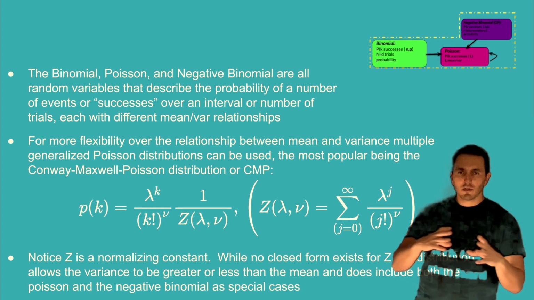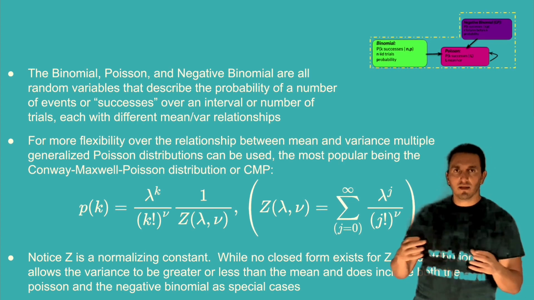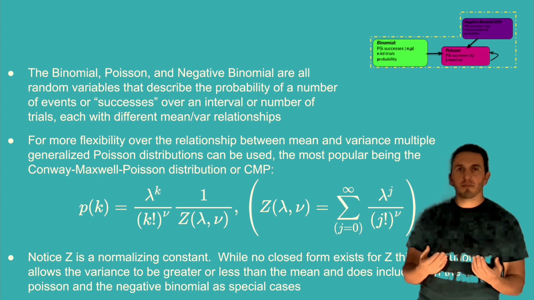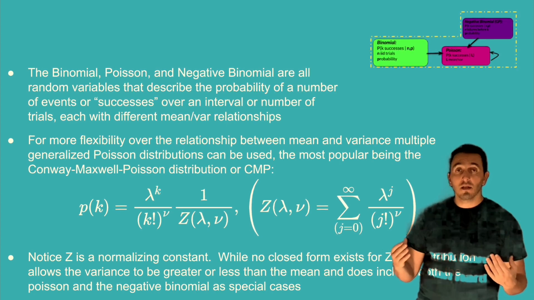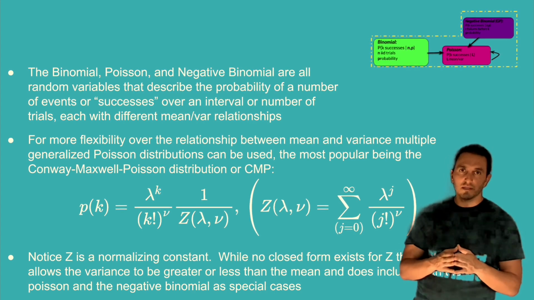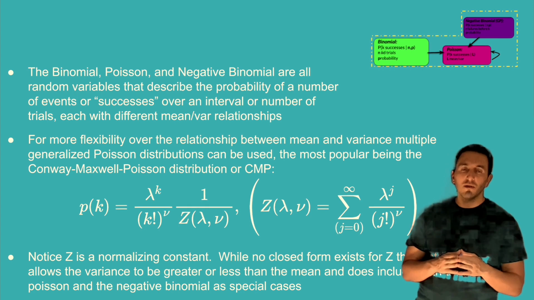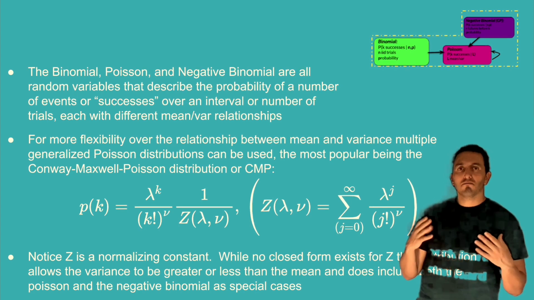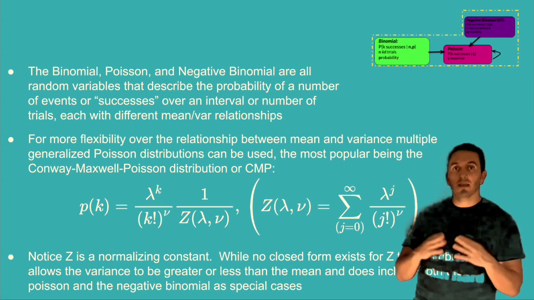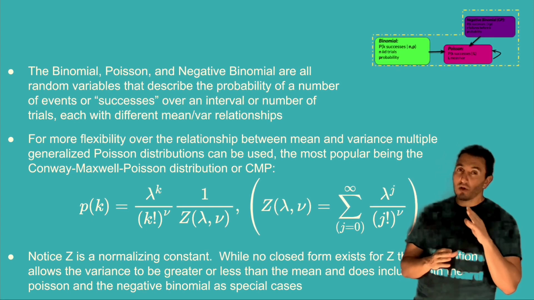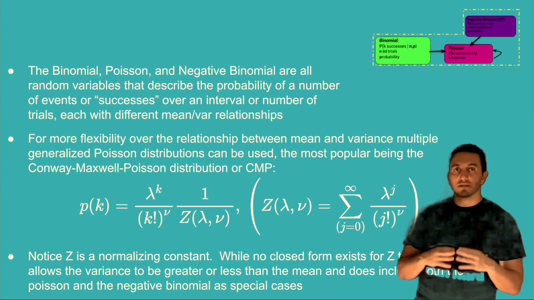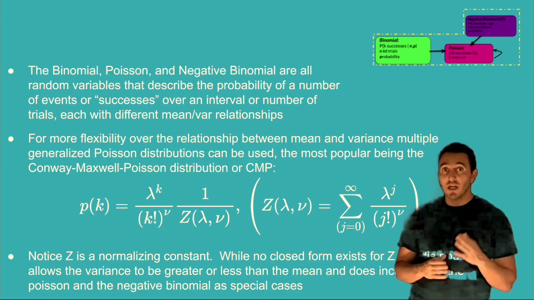So we can wrap up all 3 of those into one idea of the discrete random variables that tell you something about the amount of successes over some amount of trials, or you can change the stopping condition to failures, of course, in the case of the negative binomial, and allow us to model different phenomena that have different mean-variance relationships.